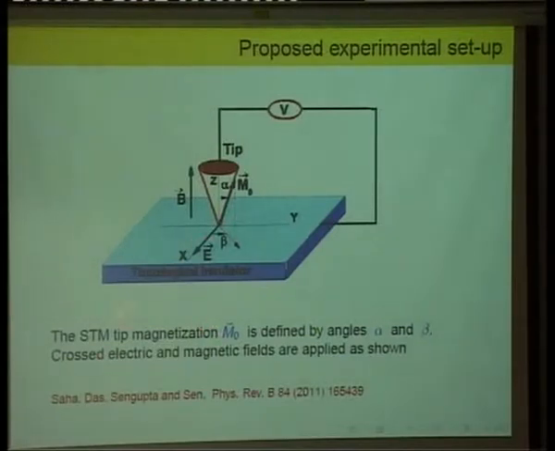And you have broken the rotational symmetry in the plane by this electric field. By the way, this work involves four of us, and we are all in this room, I think: Sorin, Das, Kush, Saha, and Krishnendu.